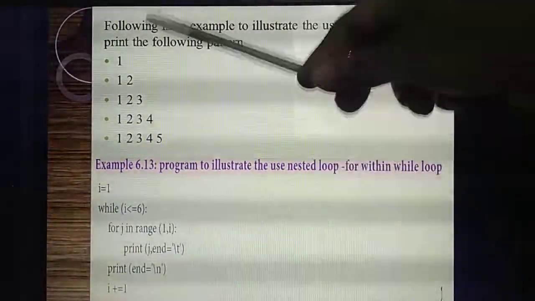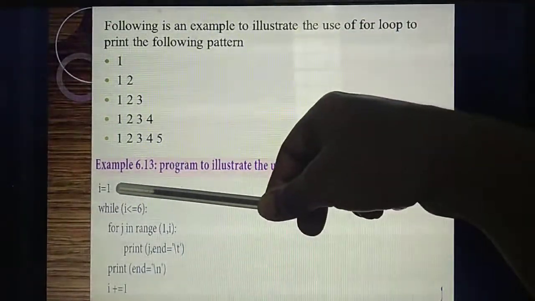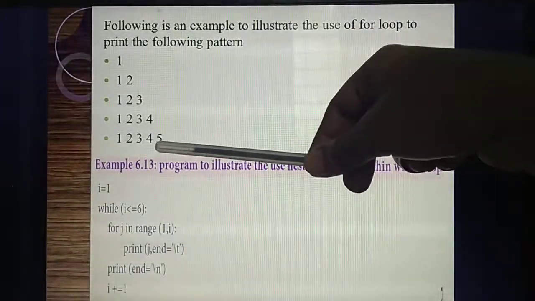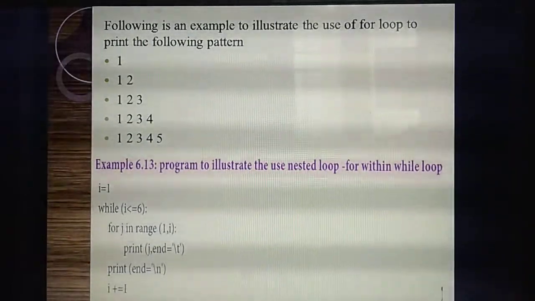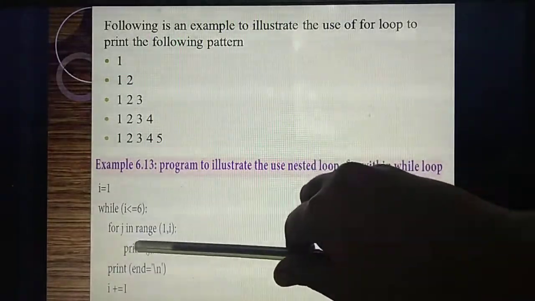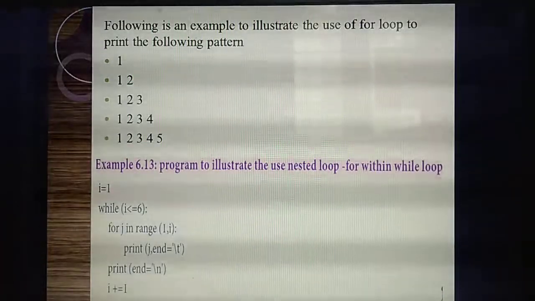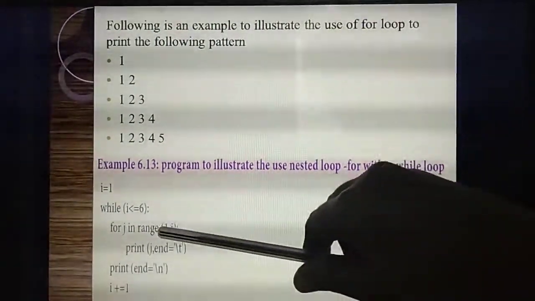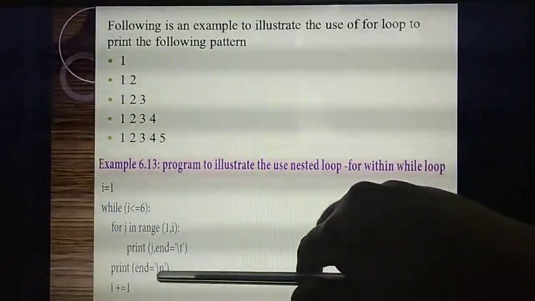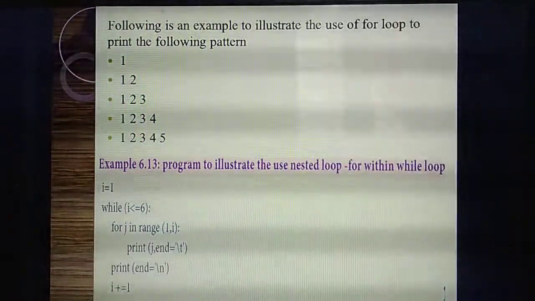So for this pattern, if you need to print like this, what are the things you need to give? i equal to 1, starting value. Then while loop up to the last number 5 means you need to give 6. Then next I declare another variable j in range of 1, comma, i. Here only the value will get incremented. First you need to print the variable j, then backslash t, that means space. Then print backslash n, so automatically it will move to the next line. Then i plus equal to 1. Each time the value will get incremented.